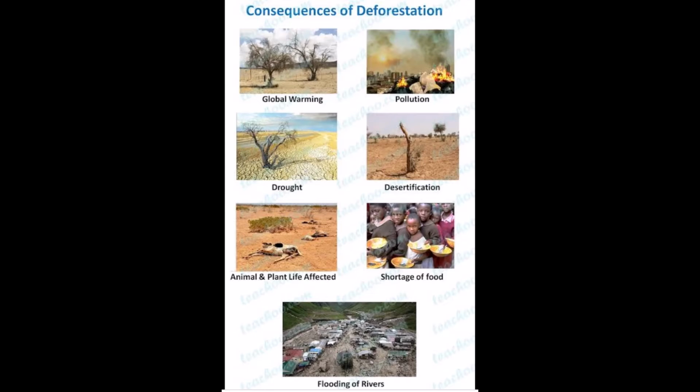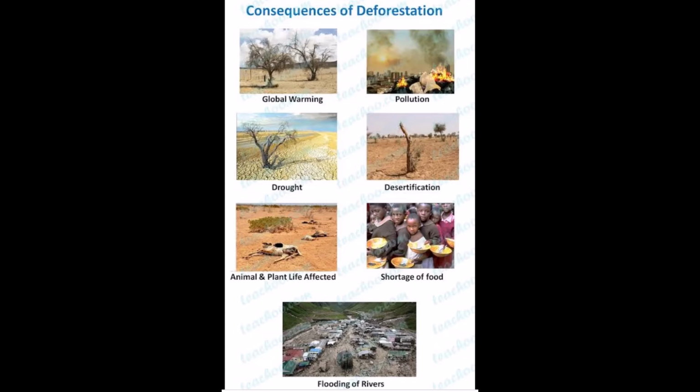If we cut the trees, then the amount of carbon dioxide increases in the atmosphere, due to which global warming increases. Second is pollution. Pollution is also a very major effect which occurs due to deforestation. Third is drought. Drought means सूखा पड़ जाना.